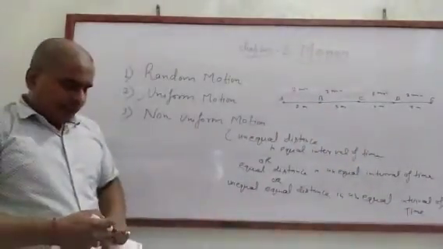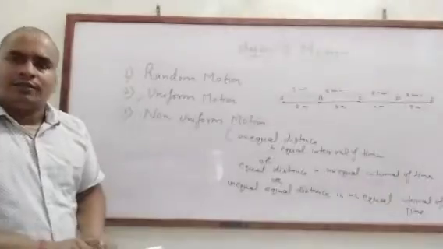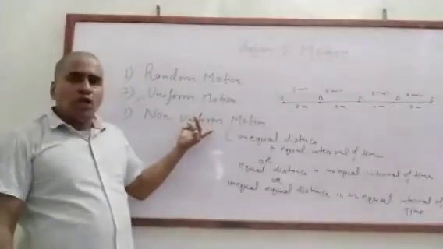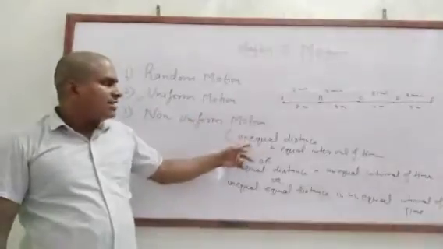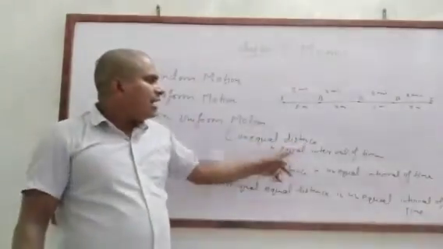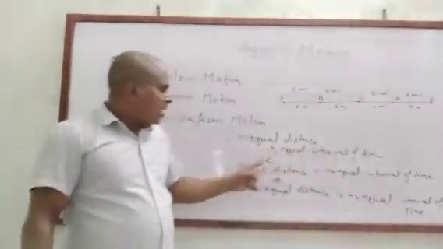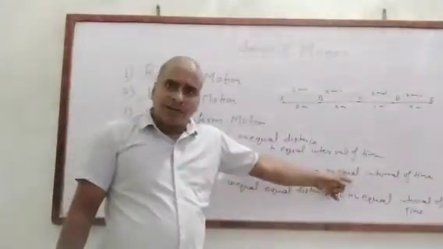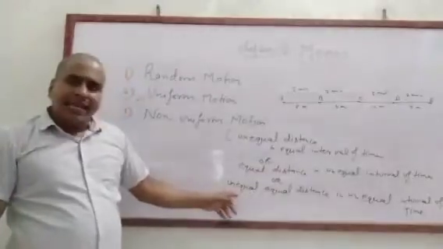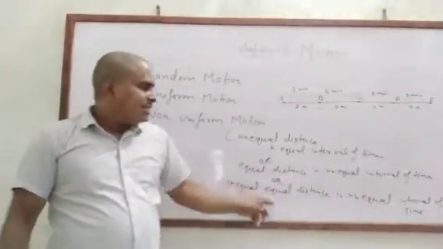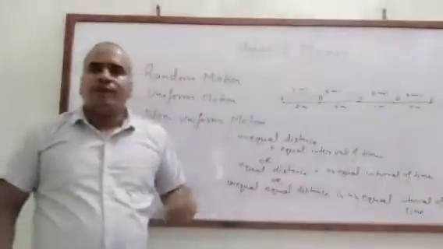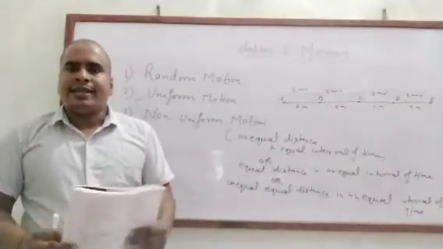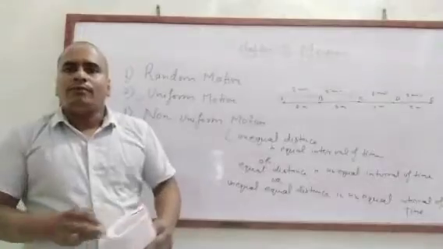Clear? All three points are correct. A body is said to have non-uniform motion if it covers unequal distances in equal intervals of time, or equal distances in unequal intervals of time, or unequal distances in unequal intervals of time. Any one of the three you can say for non-uniform motion.